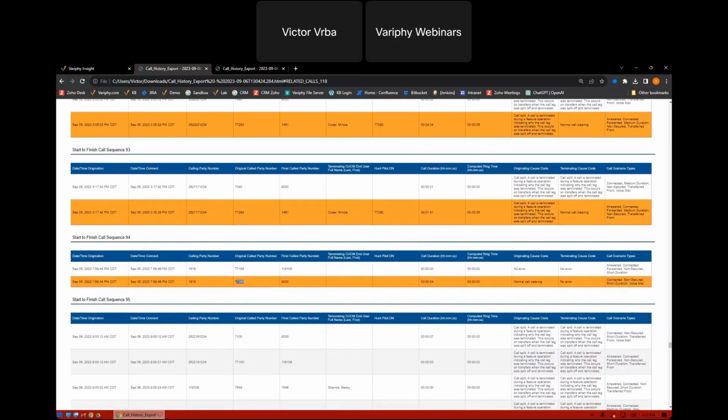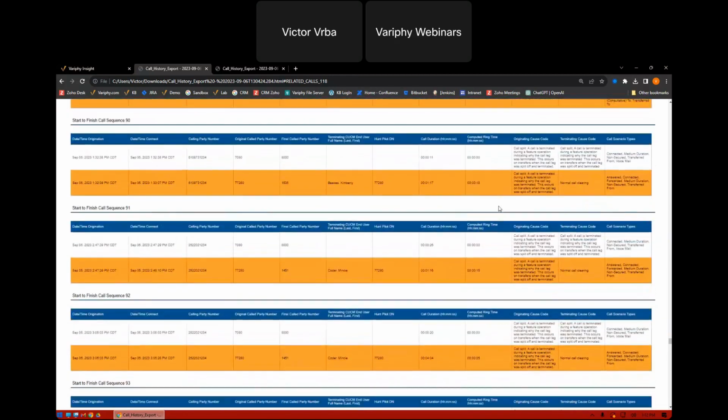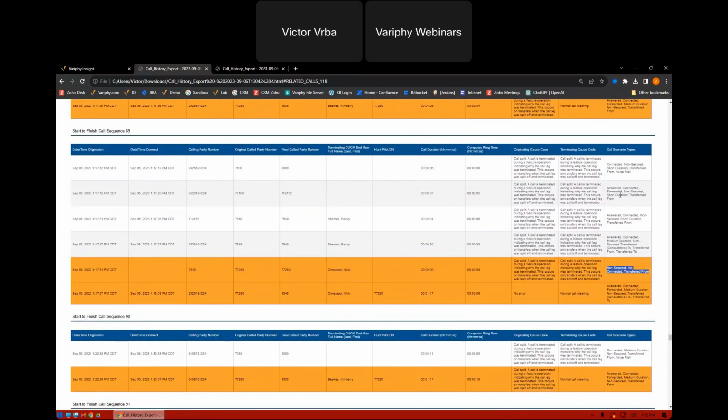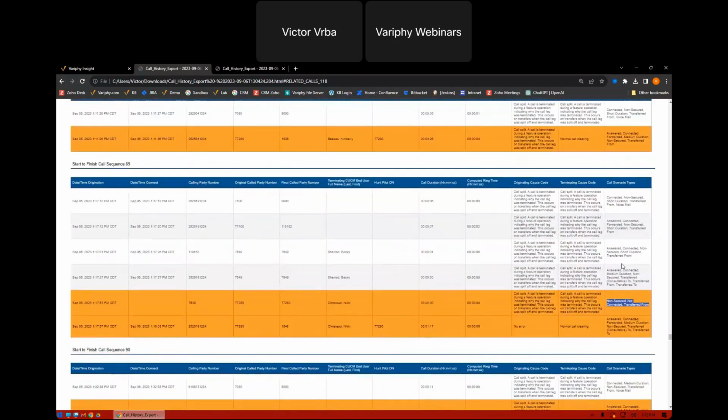So in our call scenarios, what we can do is add multiple different scenarios into our report that amount to all of the calls that would be handled off of the hunt group. However, we're not going to focus in on things like calls that were not answered or did not go to voicemail or were potentially not abandoned. Right. So this call scenarios tab right here is a great way to help eliminate certain calls that you may not want to see.